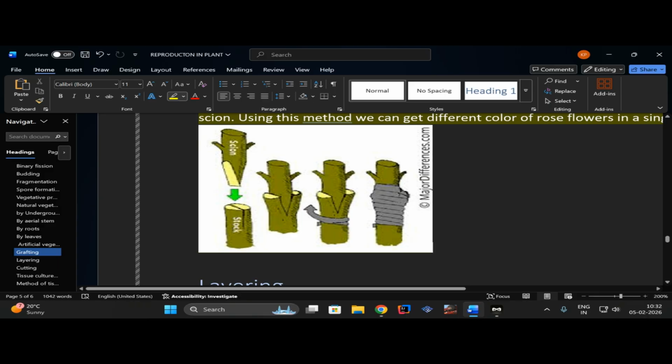You can see this scion. It is the shoot or the part of a plant which bears the leaves, flowers, fruit and all these. And the stock is the rooted part, which you can say is the stem or the part of the plant which is rooted. You can see in the second picture it is combined, and in the third picture it is tied with a cloth or a rope.